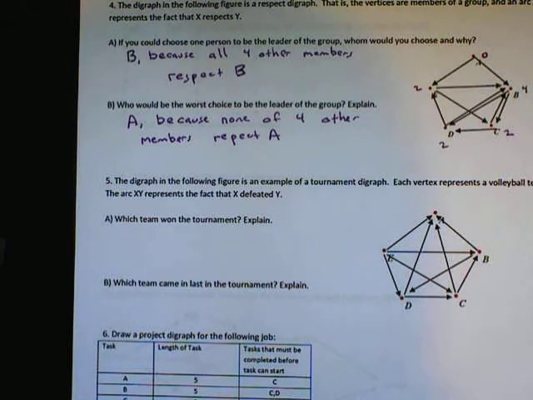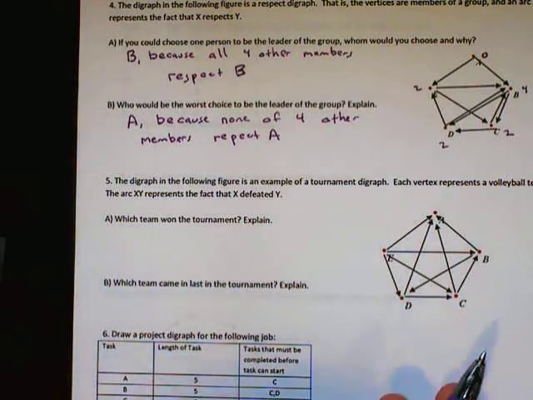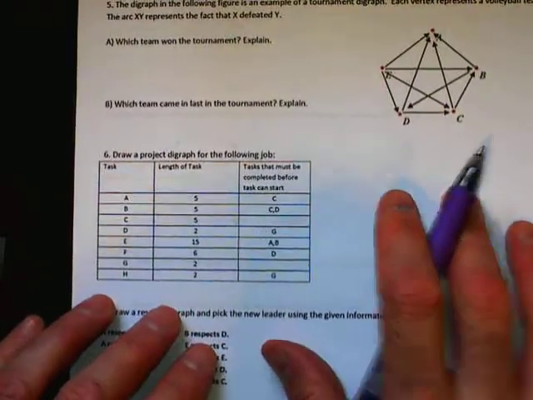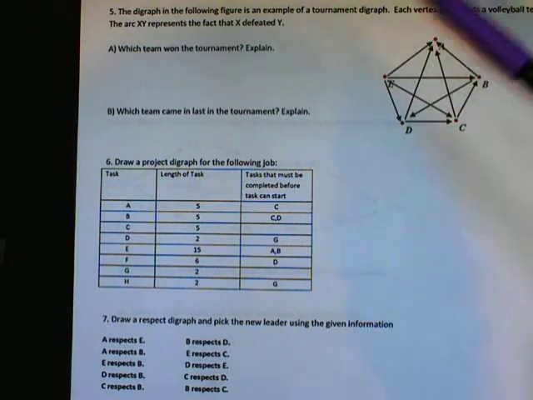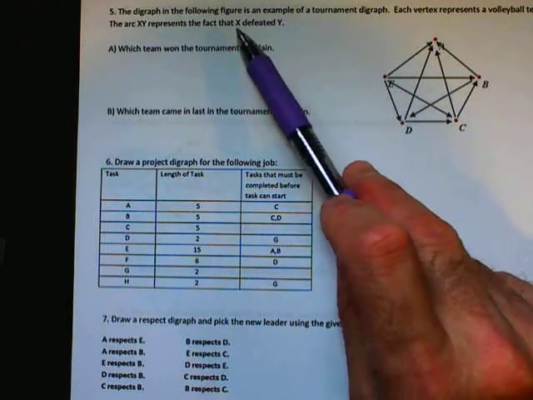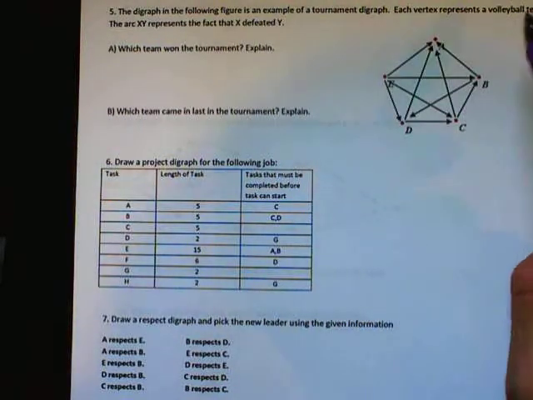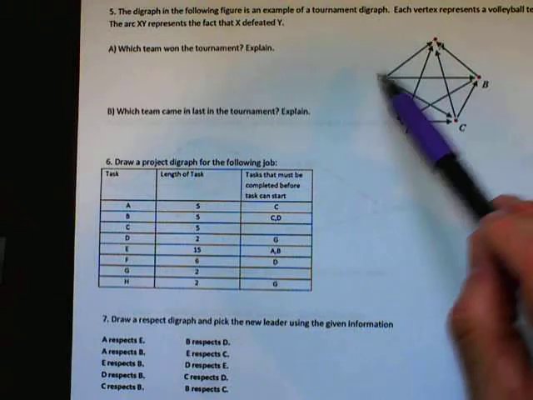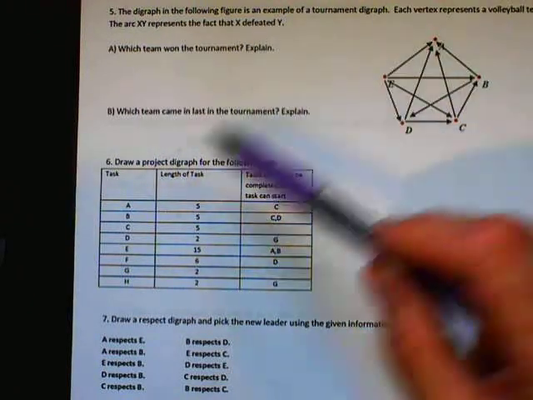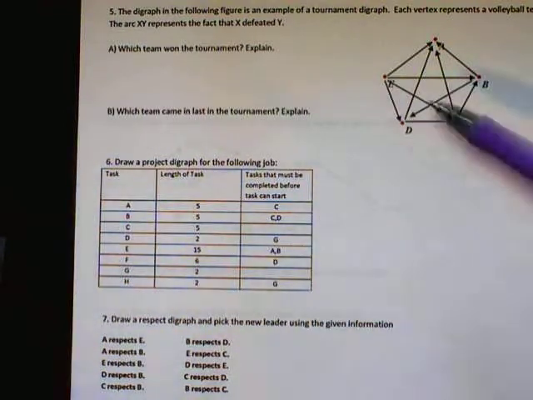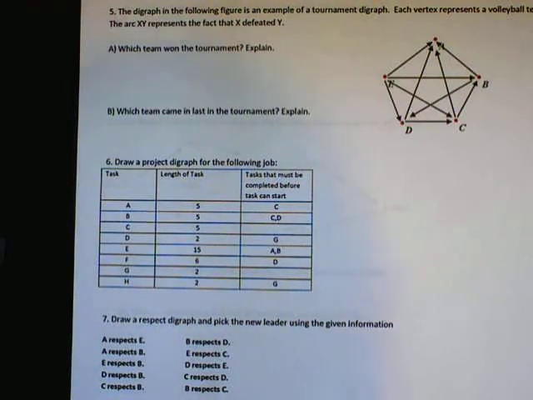However, the following figure is an example of a tournament. So now this has a different meaning. You have a graph here where each vertex represents a volleyball team, where XY represents the fact that X defeated Y. So when the arrow is going towards you, you've lost. If the arrow is going away from you, you beat that other team. So which team won the tournament?